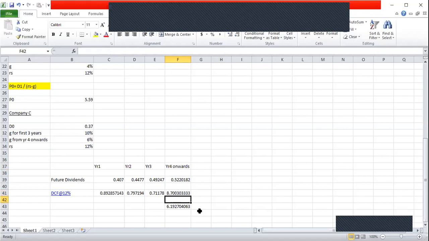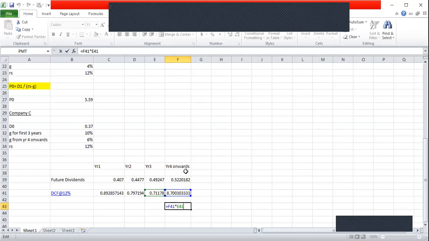We need to discount that answer again using the 3rd year's discount factor. In other words, you can see the formula. The answer that we obtain for the cash flows from year 4 onwards by applying the constant dividend growth rate formula is 8.7. That answer we need to again discount using the 3rd year's discount factor.